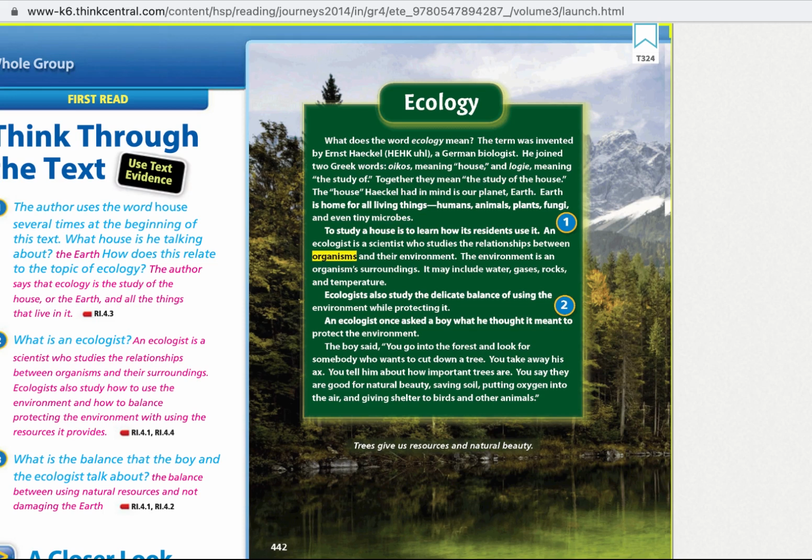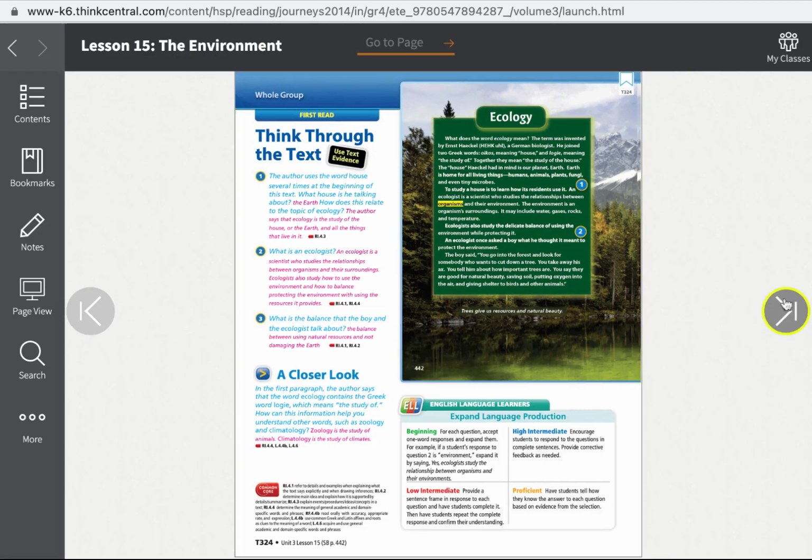An ecologist once asked a boy what he thought it meant to protect the environment. The boy said, "You go into the forest and look for somebody who wants to cut down a tree. You take away his axe. You tell him about how important trees are. You say they are good for nature's natural beauty, saving soil, putting oxygen into the air, and giving shelter to birds and other animals." The caption says, "Trees give us resources and natural beauty."